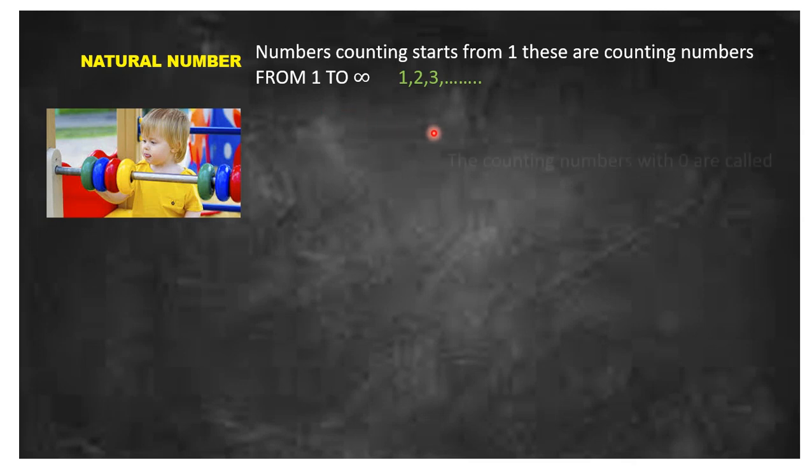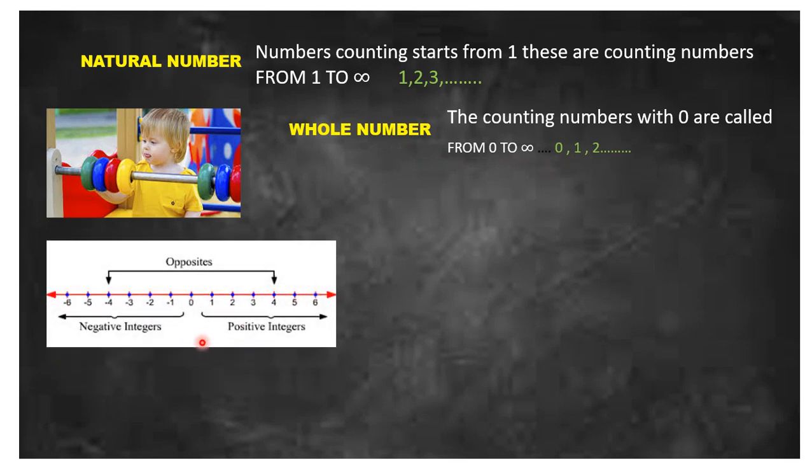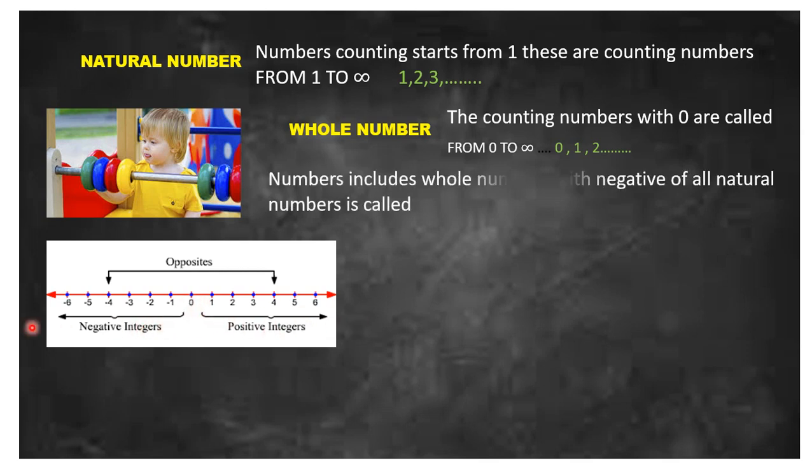Now let's take 0 in these natural numbers. So these new numbers are known as whole numbers. It starts from 0 and goes up to infinity: 0, 1, 2, 3 and so on. Let's take one more example. Whole numbers with the negatives of natural numbers. So the numbers including whole numbers with the negatives of all natural numbers are called integers.